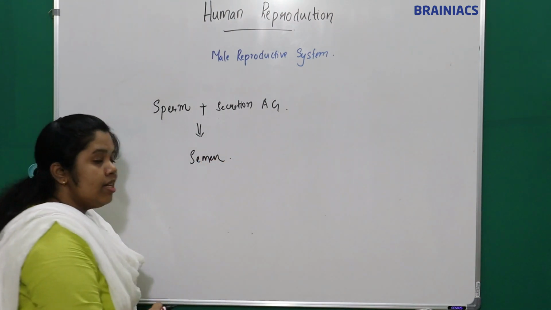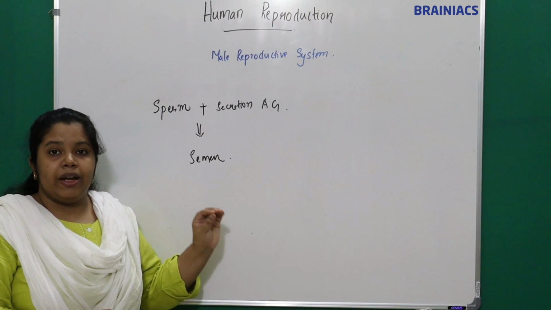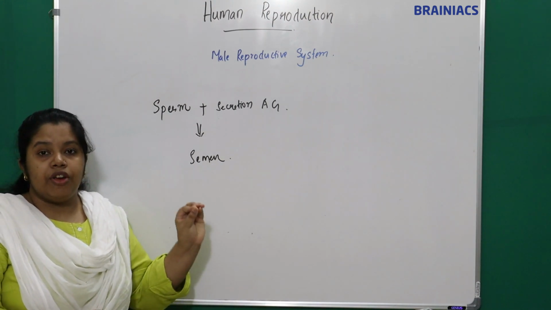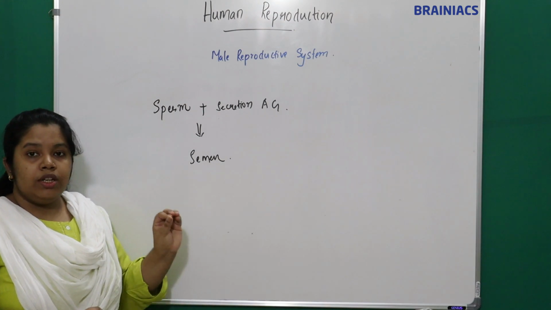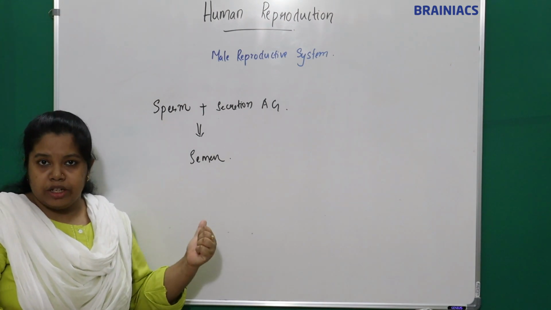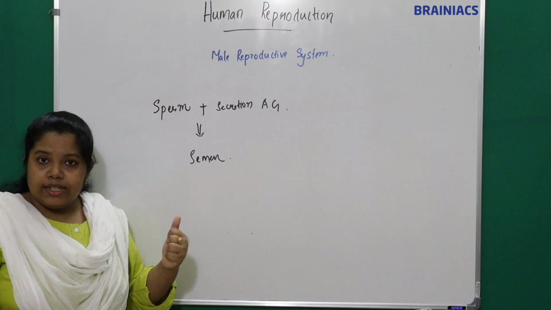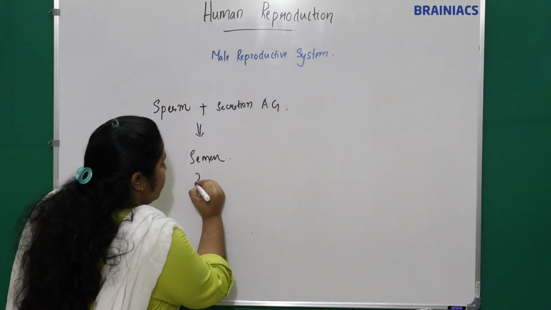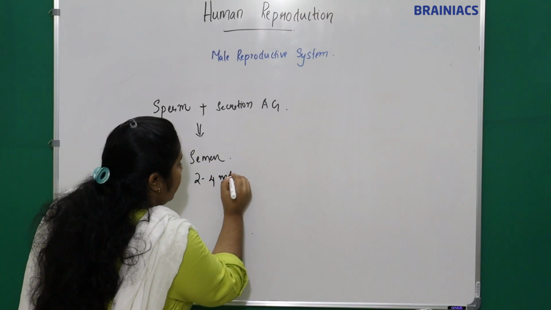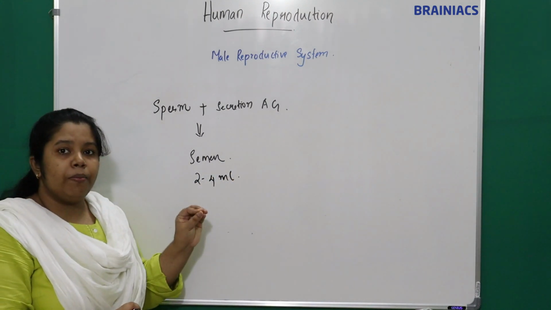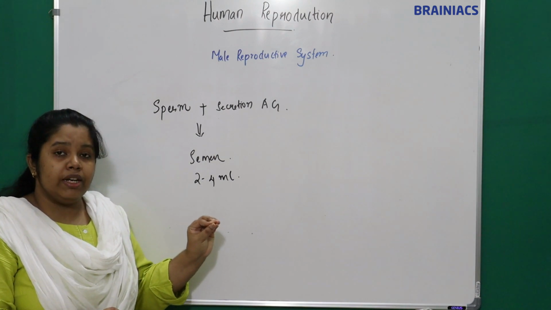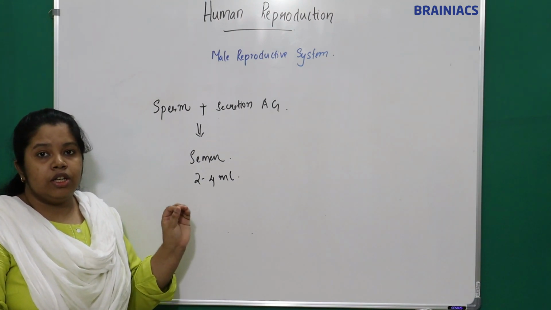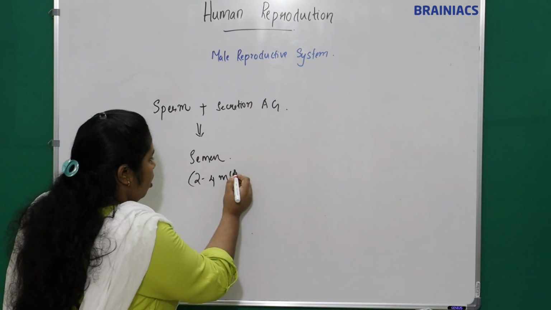This is what is ejaculated into the female genital tract. Semen is what is ejaculated or transferred into the female genital tract, and the transfer of the semen is called insemination. The amount of semen is 2 to 4 ml per ejaculation, ejaculated into the female genital tract during each coitus.